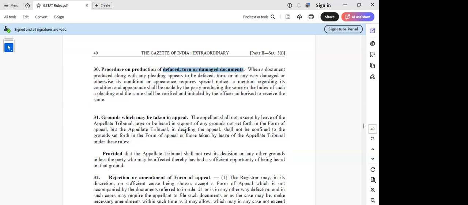But the appellate tribunal, in deciding the appeal, shall not be confined to the grounds set forth in the form of appeal or those taken by leave of the appellate tribunal. So it shall not restrict decision on any other grounds unless the party who may be affected has been given a sufficient opportunity of being heard on that ground.